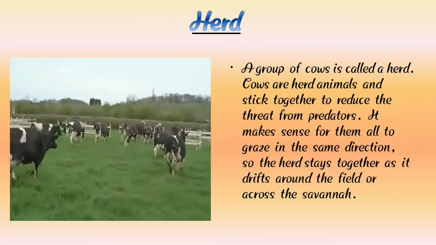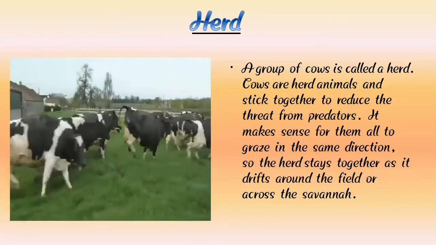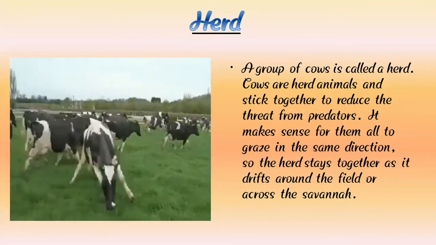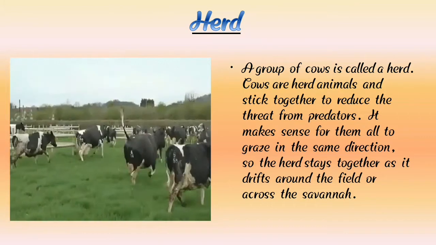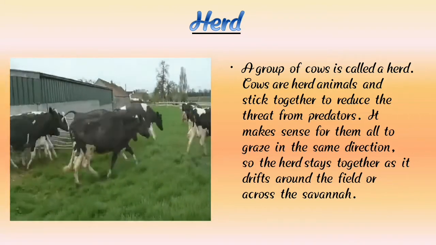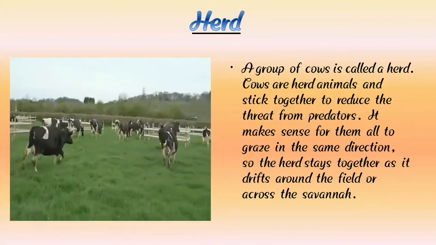So, a group of cattle or a group of cows is called a herd, and a herd stays together, sticks together, and also grazes in the same direction.